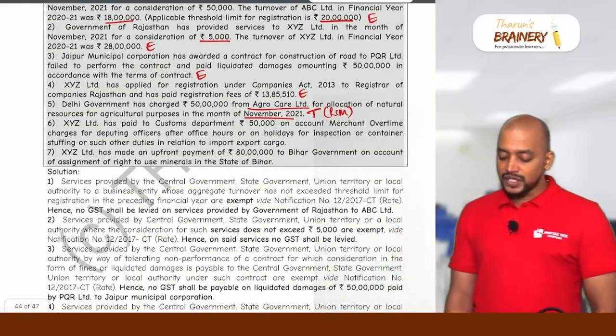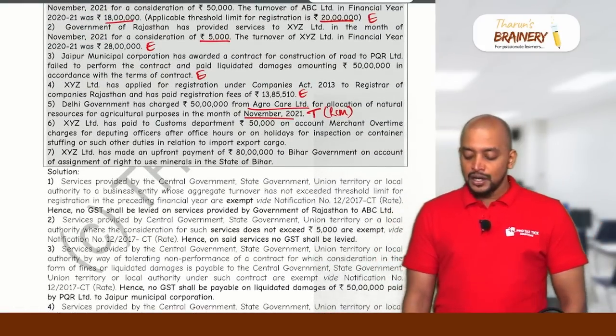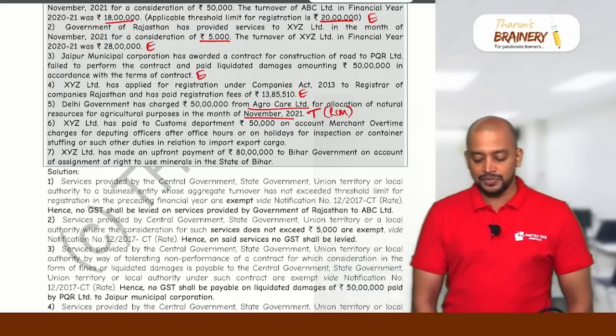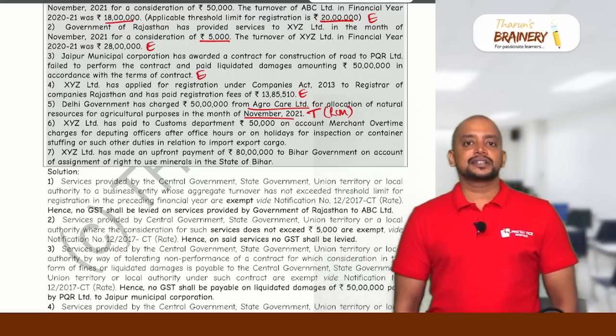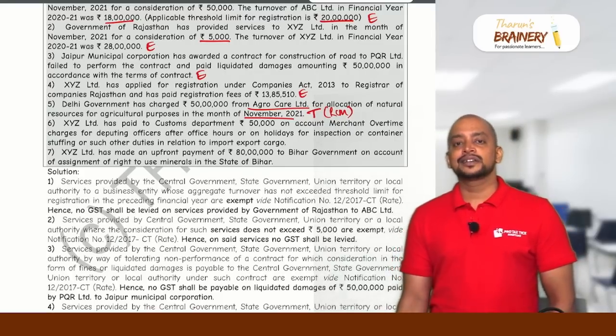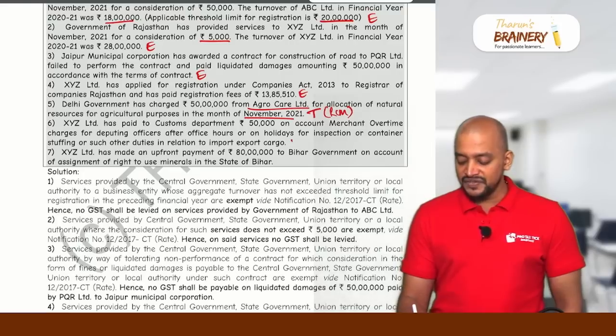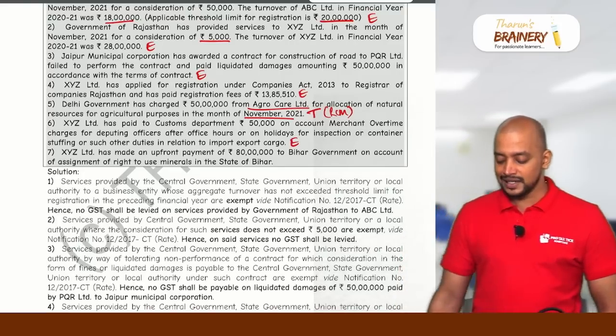Then XYZ Limited has paid to the Customs Department 50,000 on account of merchant overtime charges. Merchant overtime charges collected by government from a business entity for clearances after office hours will be coming under specific exemptions, therefore it is exempted.